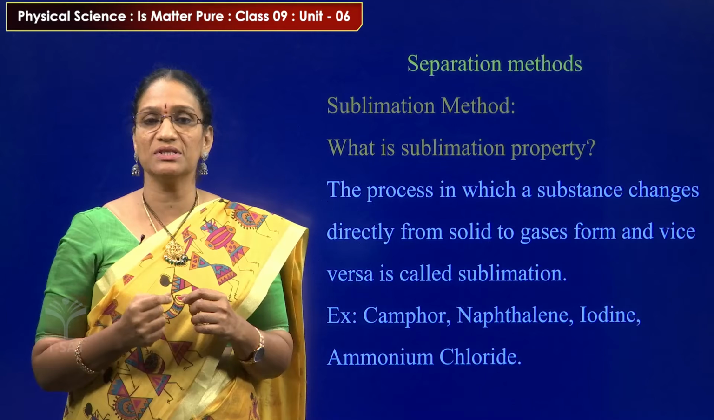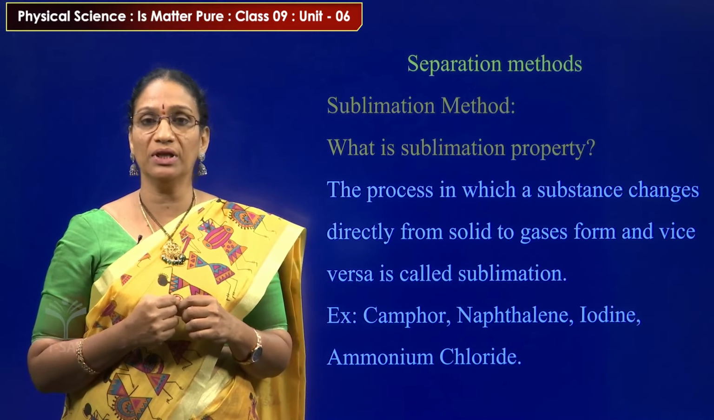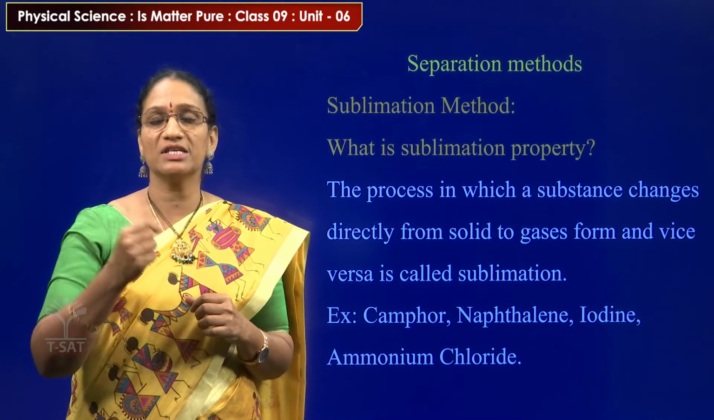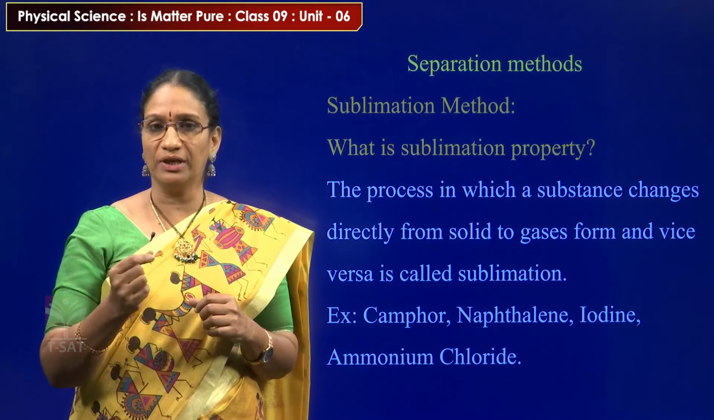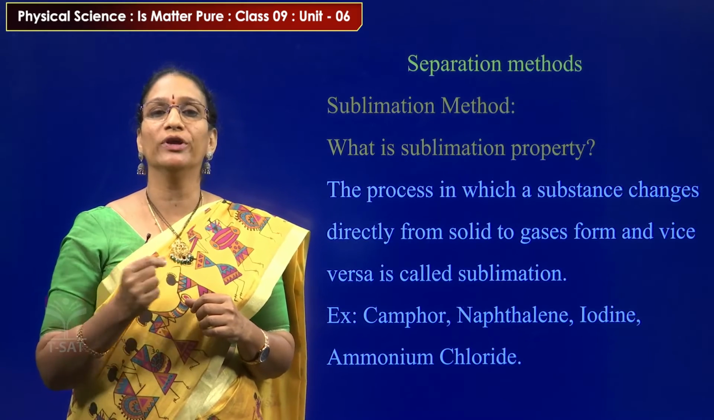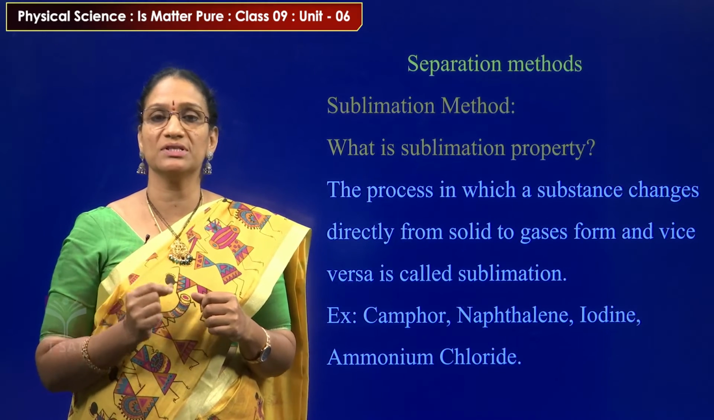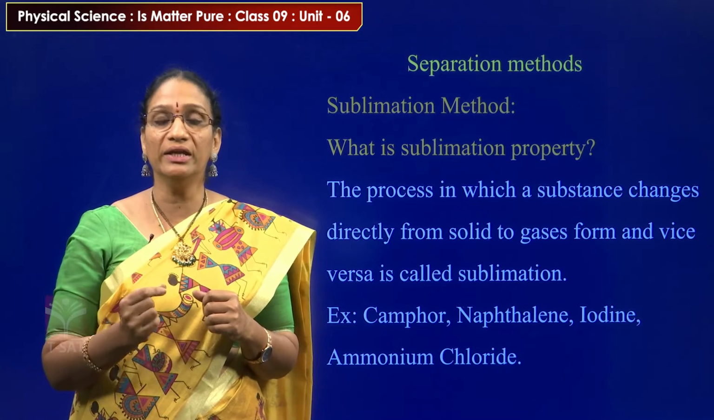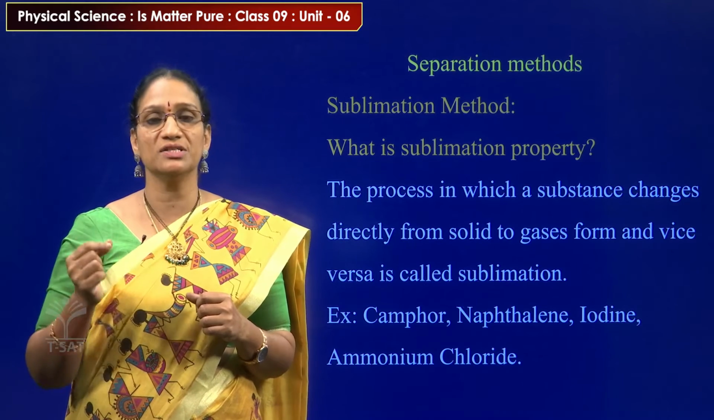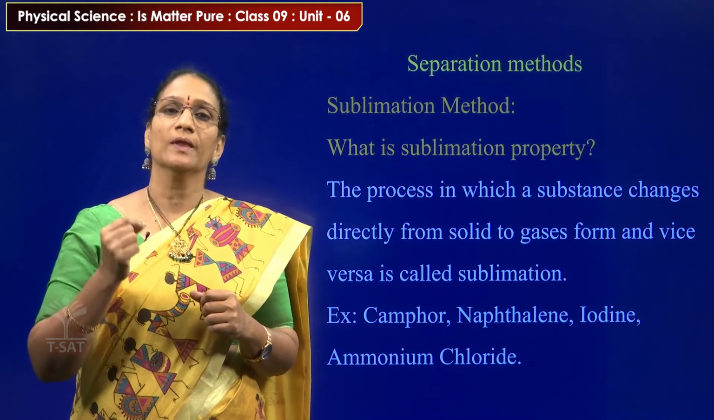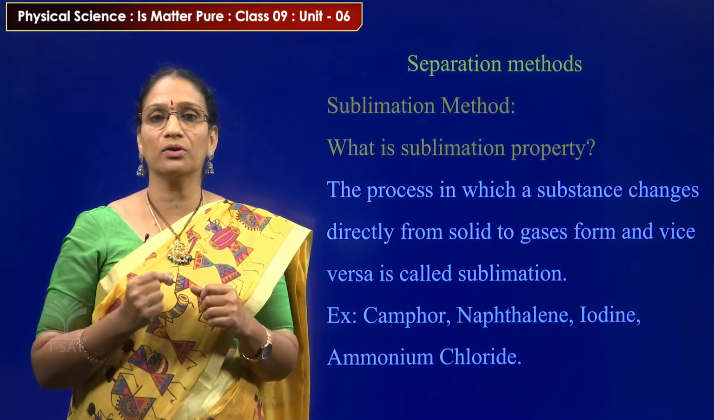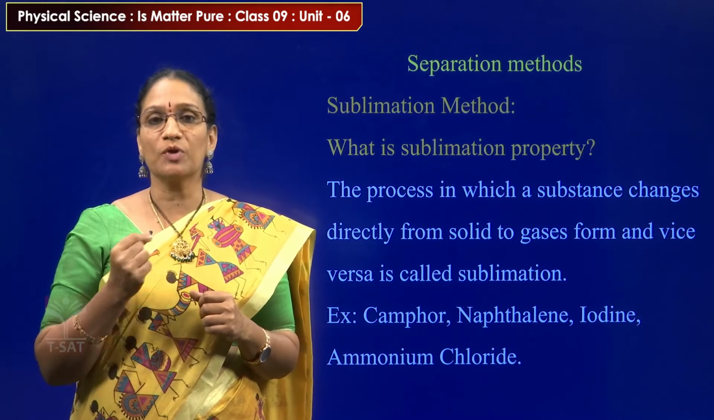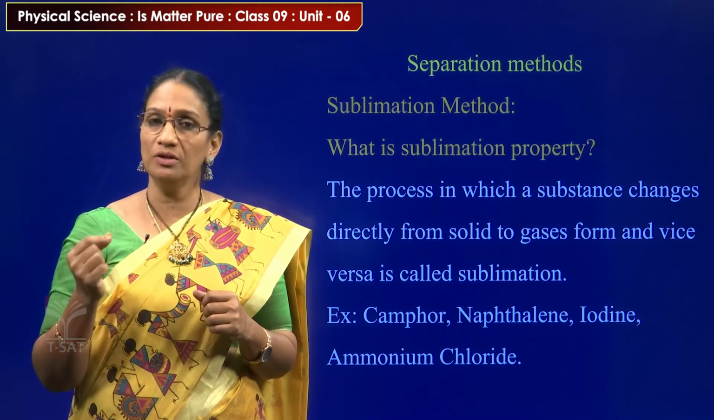So some substances have the sublimation property. Let us see what are the substances having the sublimation property. For example, camphor, naphthalene, iodine and ammonium chloride. These substances have the property of sublimation, that on heating they directly change from solid state to gaseous state. That's why this property is known as sublimation property.